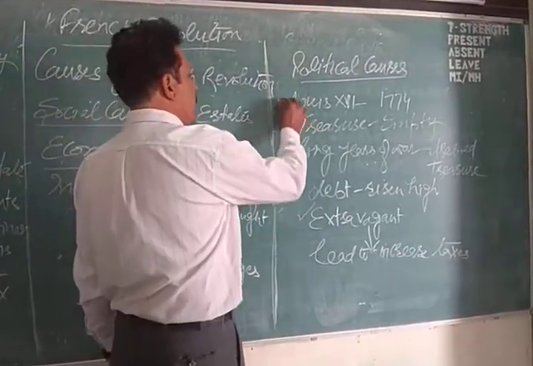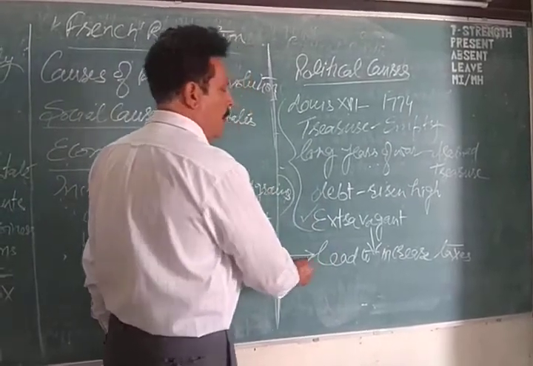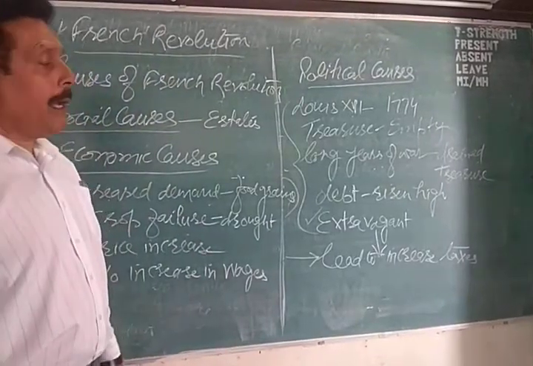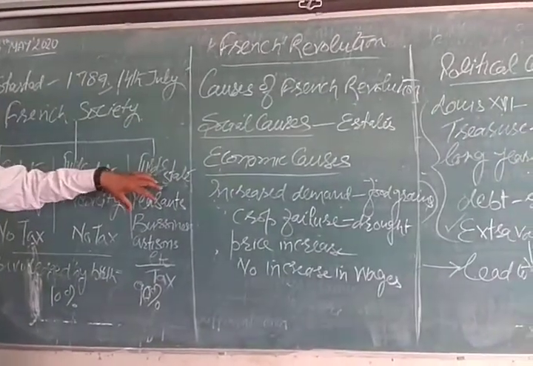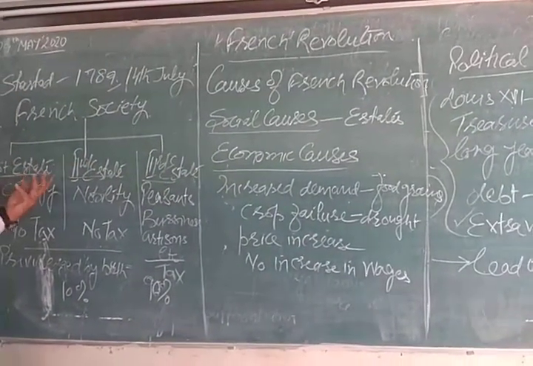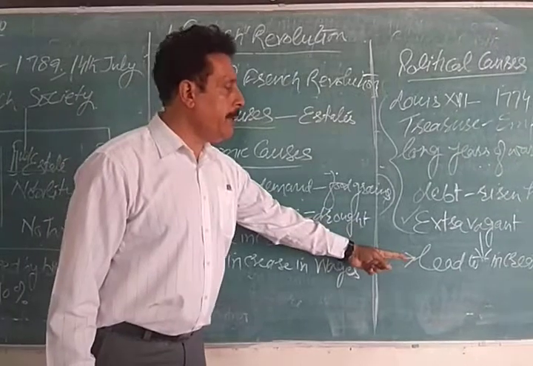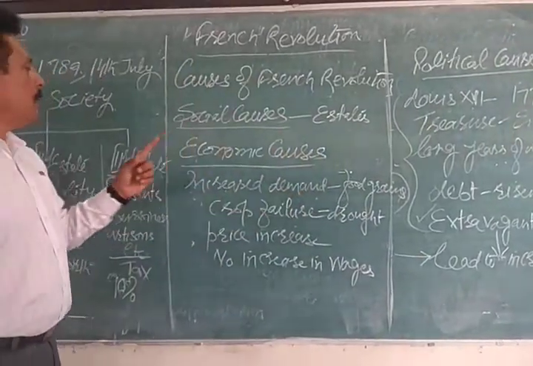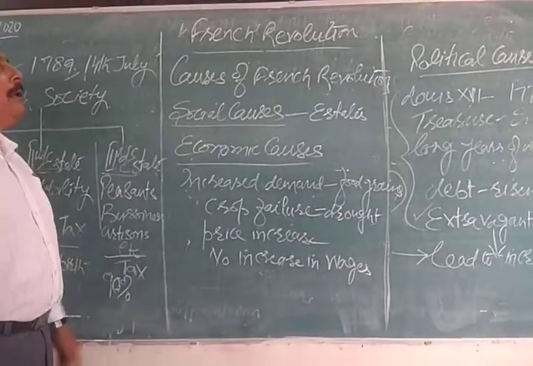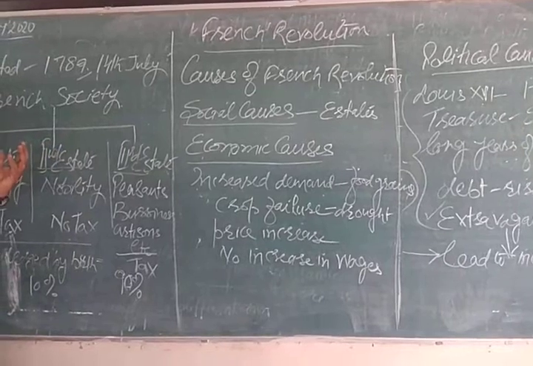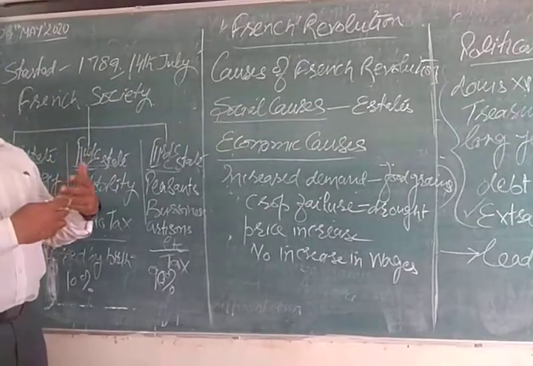So what happened? To come out of this, the king thought the only solution was to increase the taxes. And increasing the taxes means what? A further burden on the third estate. Why? Because the first and second estates were exempted from the taxes. So if the taxes are to be increased, this means a direct burden on the third estate, which further aggravated their envy against the first and second estates. So these are the factors which ultimately resulted in a kind of revolution.